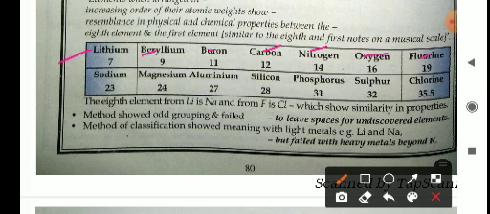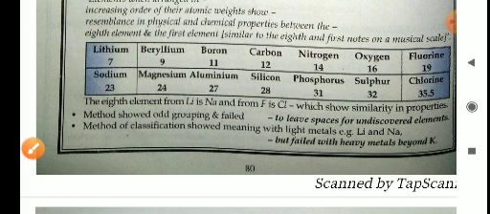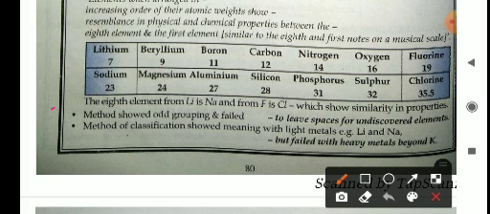So the property of lithium and sodium will be the same, for second, third, fourth, fifth, sixth, seventh and eighth. So you can say the property of the eighth element is similar to the property of the first element. So both these elements are placed in the same group. Okay. So the 8 elements from lithium to sodium and from fluorine to chlorine show similarities in properties.